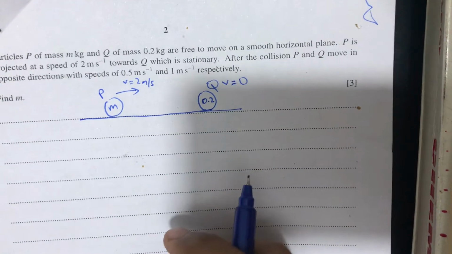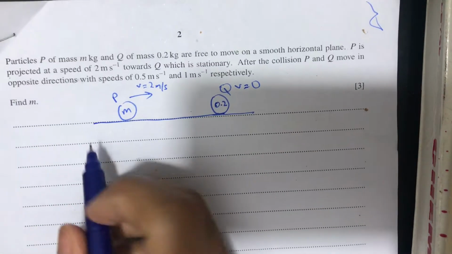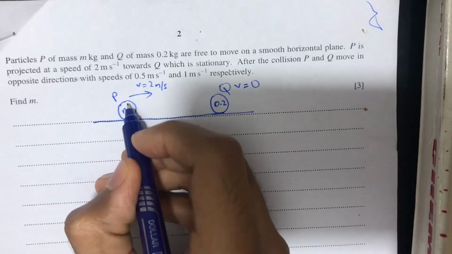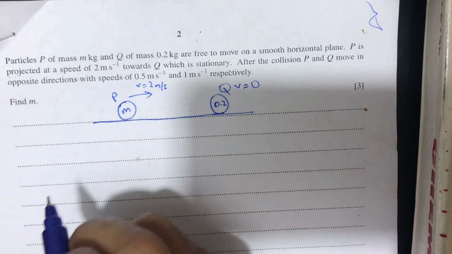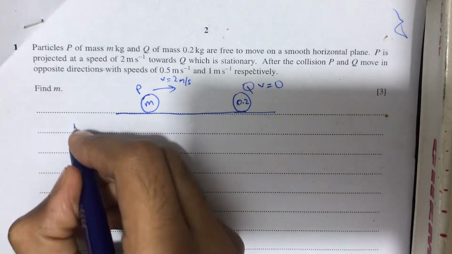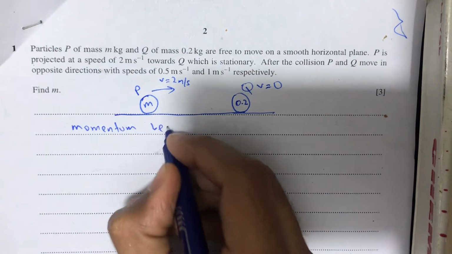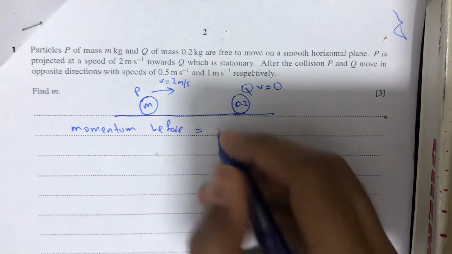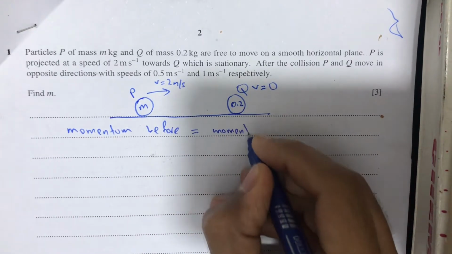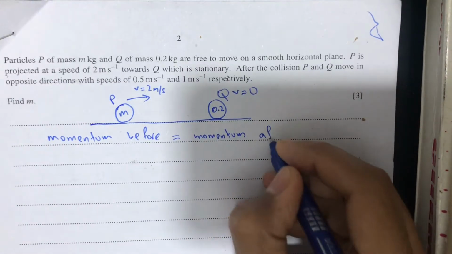Here in this question we will be applying the laws of momentum. As we know, the momentum before collision is equal to the momentum after collision. So momentum before is equal to momentum after.